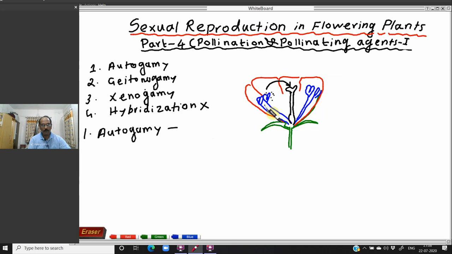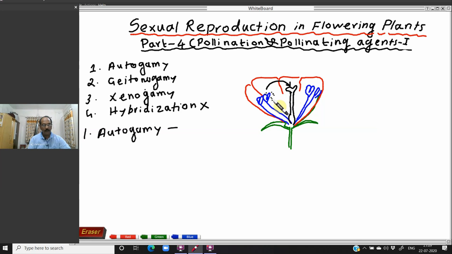Because for autogamy to take place, the stigma and the anther both must be mature at the same time. That is known as synchronization. Synchronization of the receptivity of the stigma and the maturity of the anther means the pollen grains and the stigma both must be ready at the same time. Then only self-pollination, or autogamy, will take place.